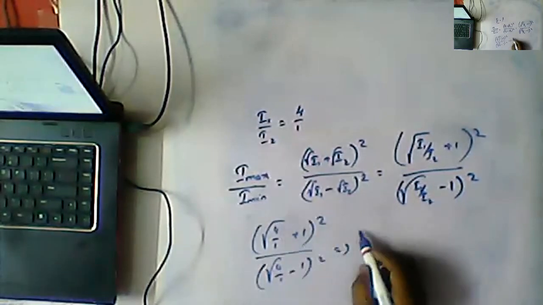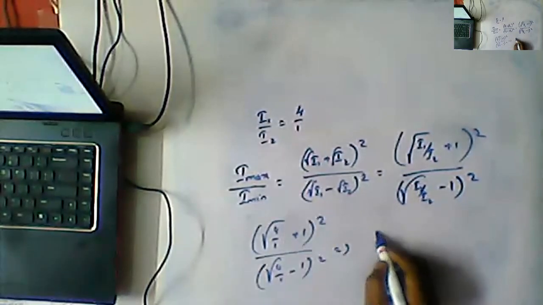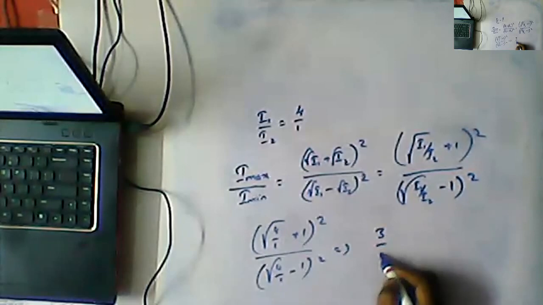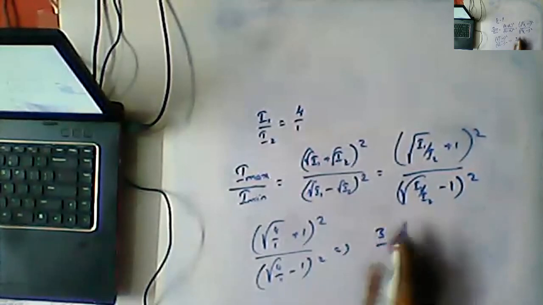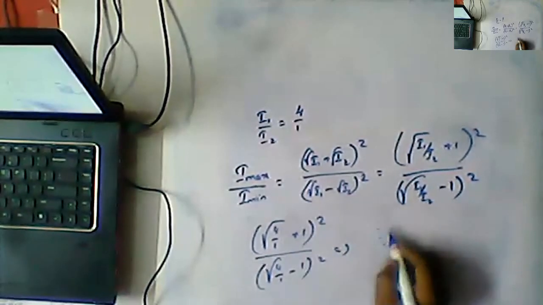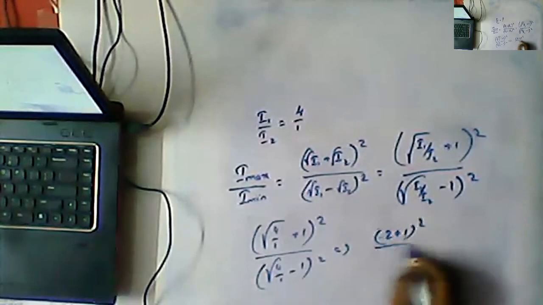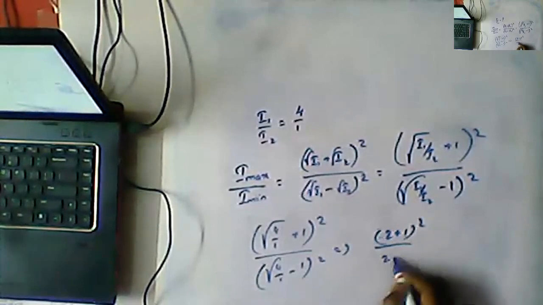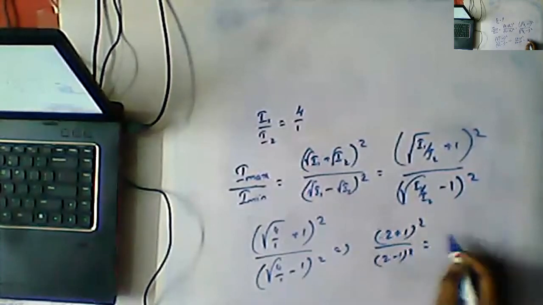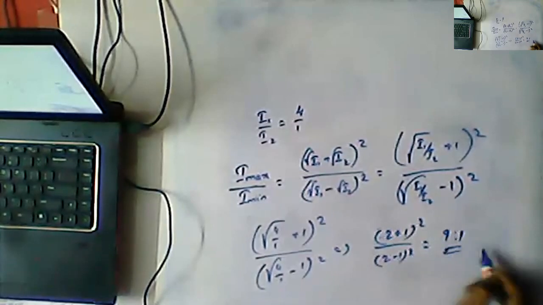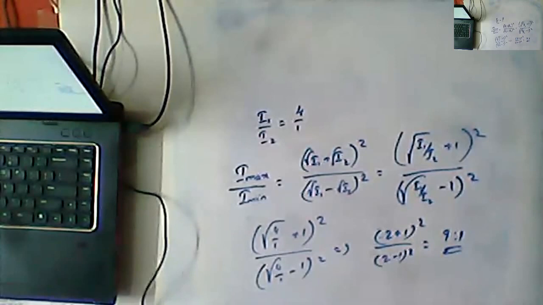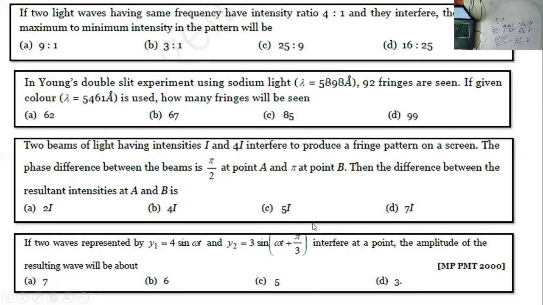That is, what are we getting, Nana? 2 plus 1, how much are we having? 3, and here it is 1. So that is what we can write here: 2 plus 1 whole square by 2 minus 1 whole square, that is 9 is to 1. So you can see the options, what option are you getting, Nana? So your option is A.